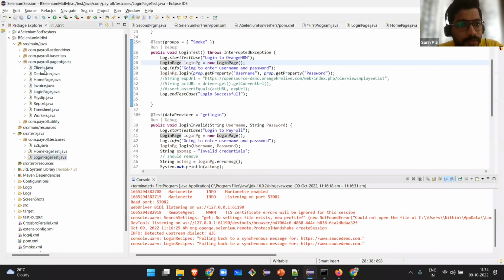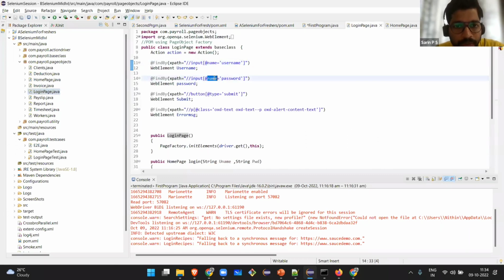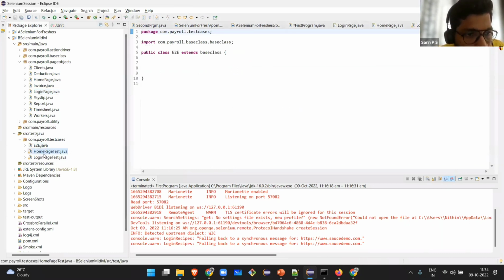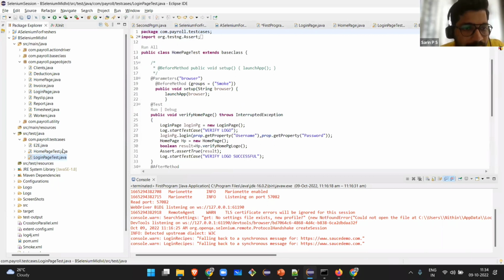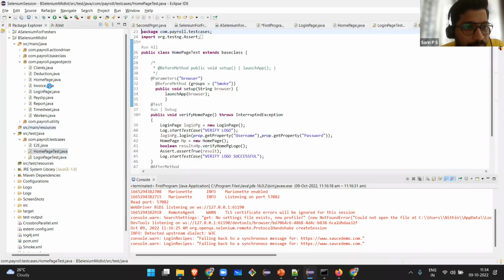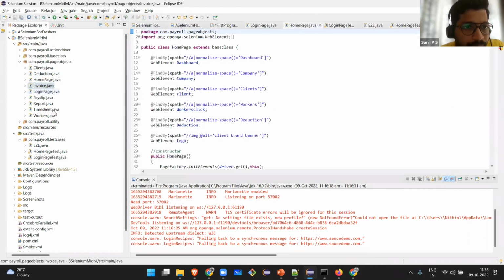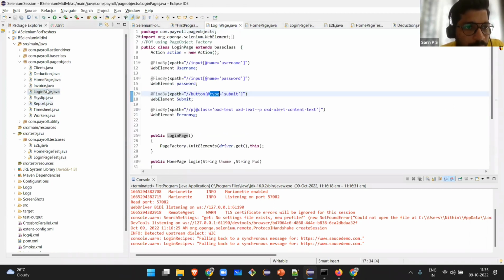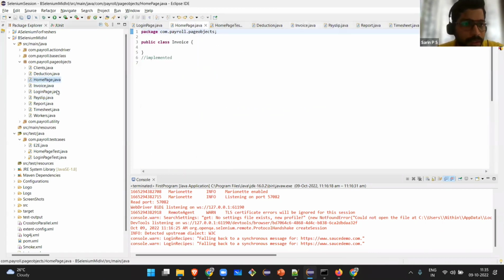Tomorrow, if something changes, what do I have to do? The developer tells me they have changed the UI of the login page. So I have to come to the login page, change the value here, change the value here, change the value here. This will get auto reflected in all my test cases rather than going inside each test case and changing it. Each page's web elements I have kept under a separate class, so I can come here and edit it. That is the advantage of page object model.